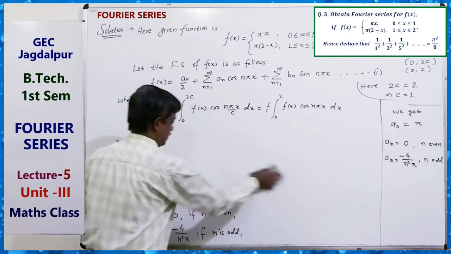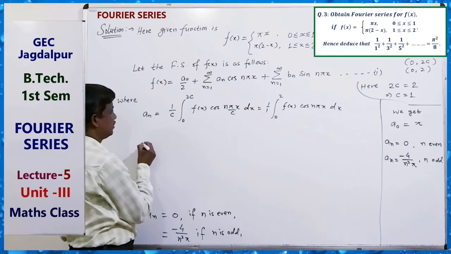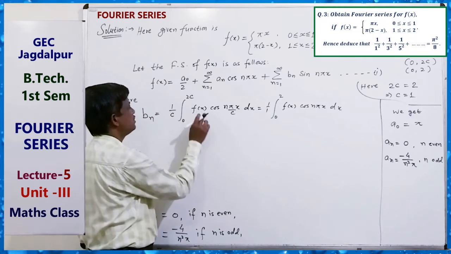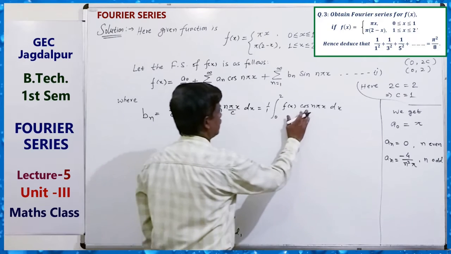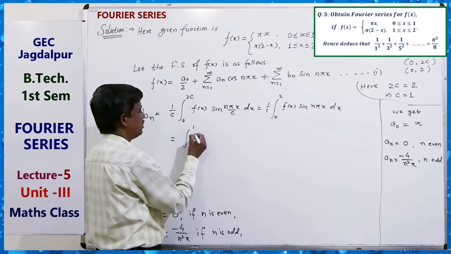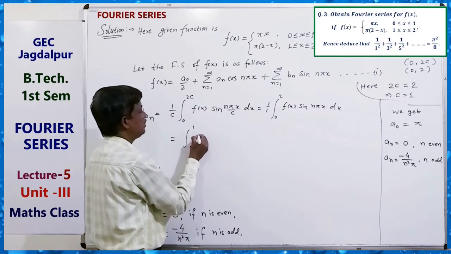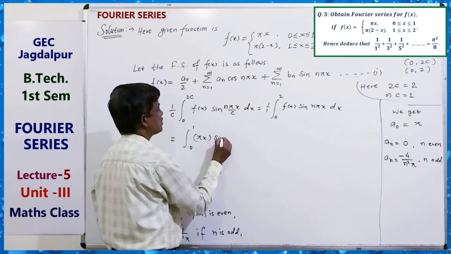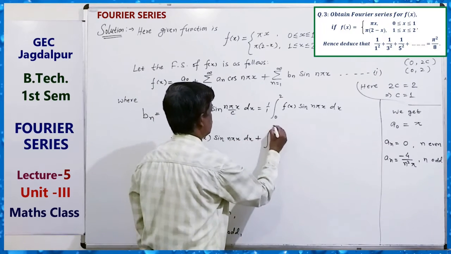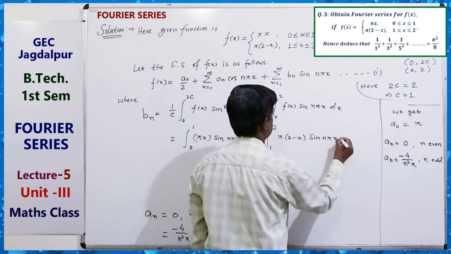For bn, the main thing is the formula: bn equals this f(x) with sine, that is, 0 to 1 pi x into sin n pi x dx plus 1 to 2 pi(2 minus x) sin n pi x dx.